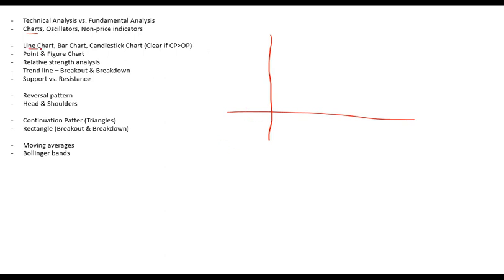Starting with the first one, which is the line chart. A line chart simply means plotting a line. For example, if I plot stock prices of the past 1 year, 2 years, 6 months or whatever period, through a line chart, that is known as a line chart. That is, I plot all the points and then I connect them through a line.